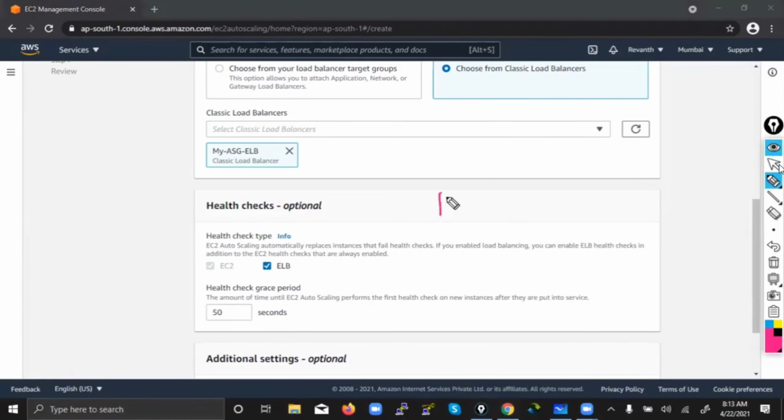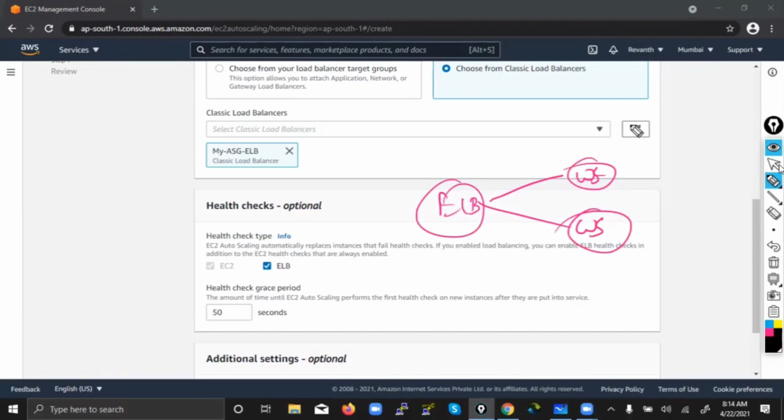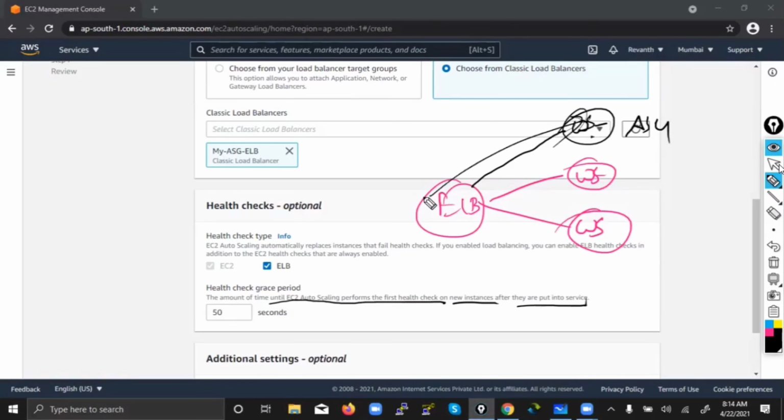What is the meaning of that? So what will auto scaling do? Auto scaling will launch a machine and attach it to a load balancer. So what is the amount of time until EC2 auto scaling performs the first health check on the new instance after it is put into service? That means this has been launched by the auto scaling and it got attached to the load balancer. Will the traffic be sent immediately by the load balancer after it got attached? No. First, it has to pass the health check on a new instance.